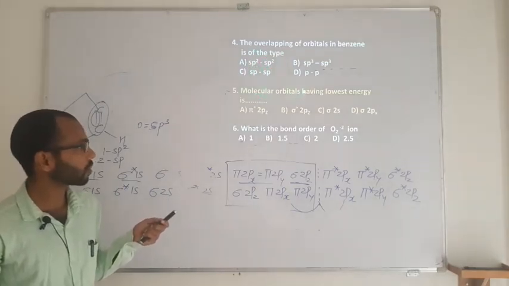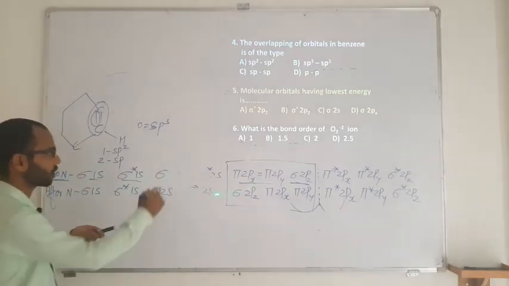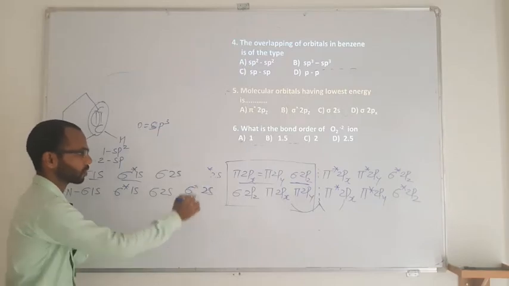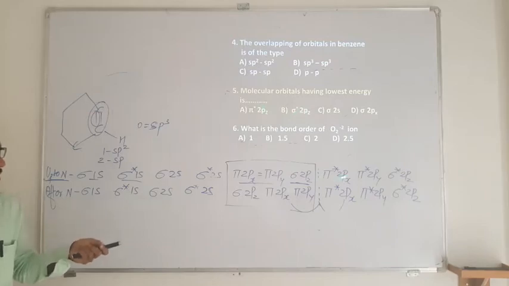Then, the molecular orbital having the lowest energy. If you see the molecular orbital energy level diagram with respect to electronic configuration, pi star 2pz, sigma star 2pz.